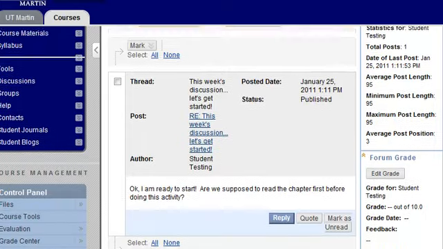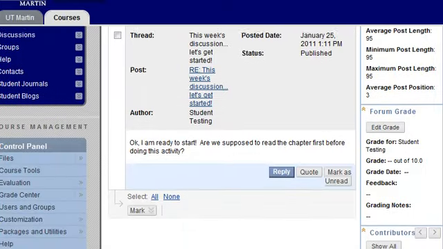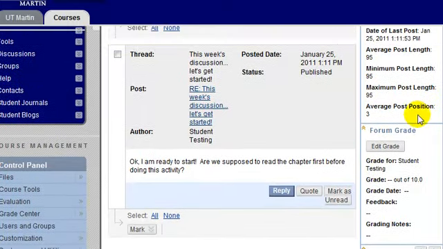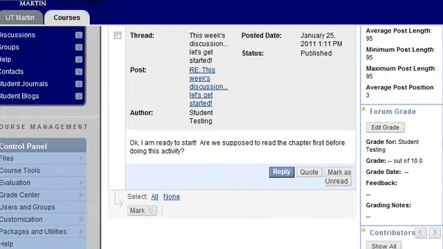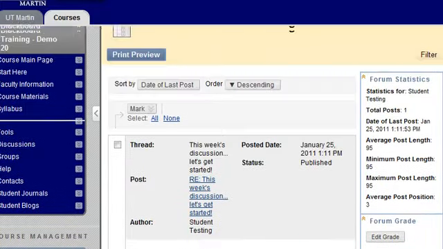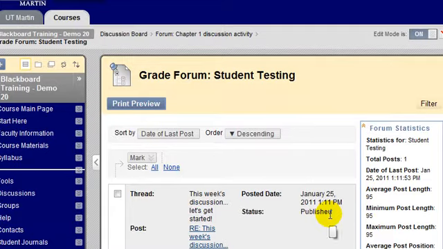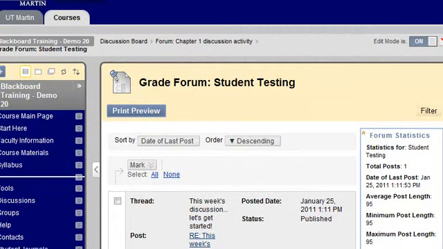Listed all the way down the page will be all of the posts that they made, what they said, the date and the time that they did it. You can read exactly what they said, and in this way you can even print the screen right here. You can go down the page, sort it if you want to by date, by the order that it was submitted, and you can see all the posts that the student made on this particular discussion board forum.